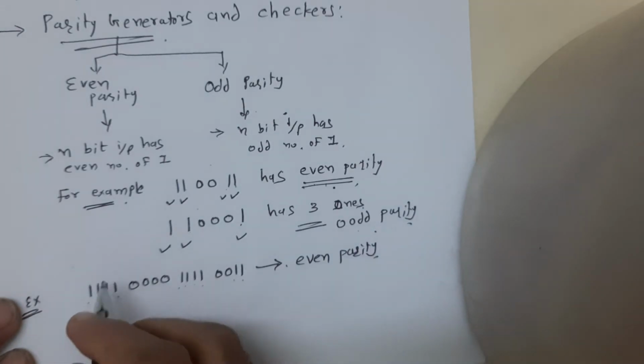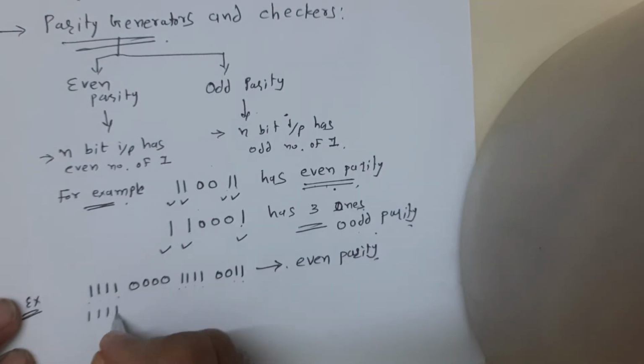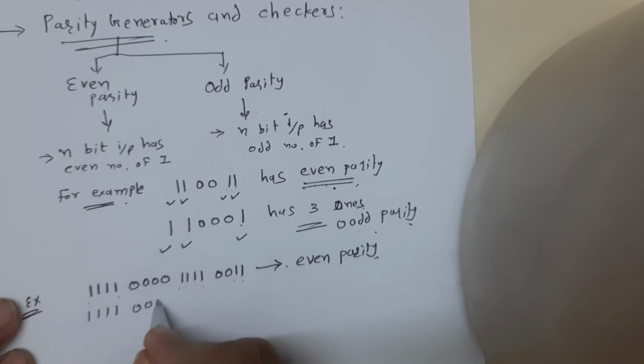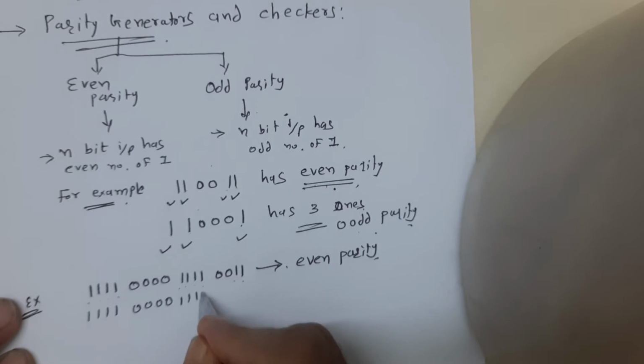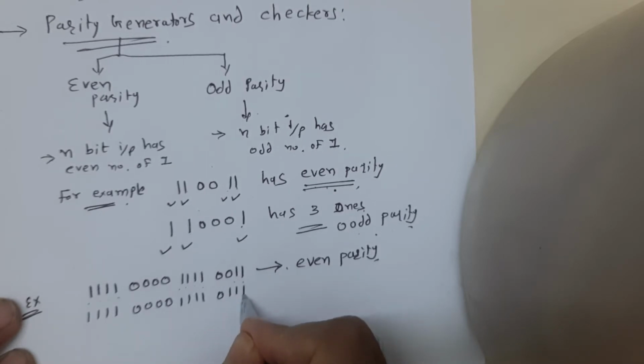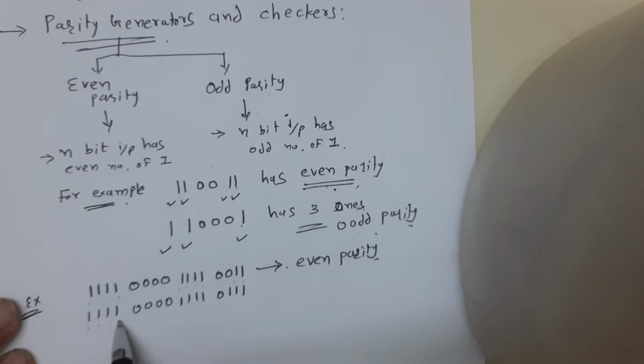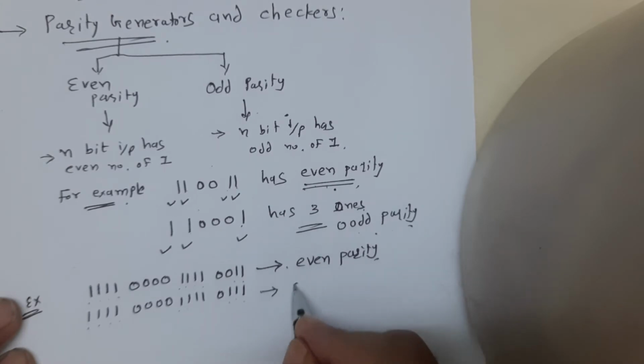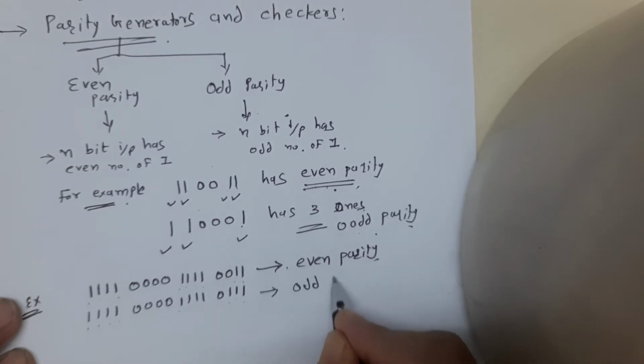The second example is 1111, 0000, 1111, 0111. 1, 2, 3, 4, 5, 6, 7, 8, 9, 10 and 11. There are 11 ones. That means this is known as odd parity.